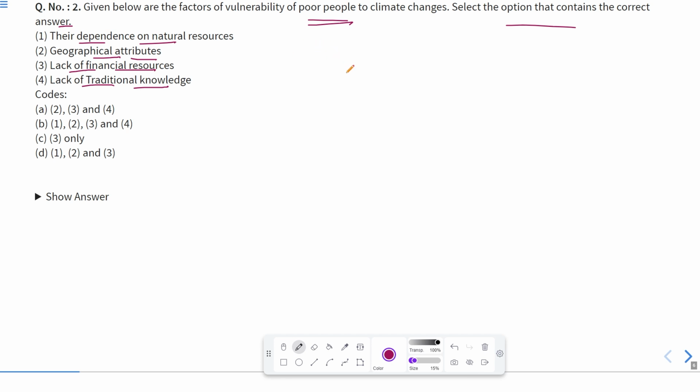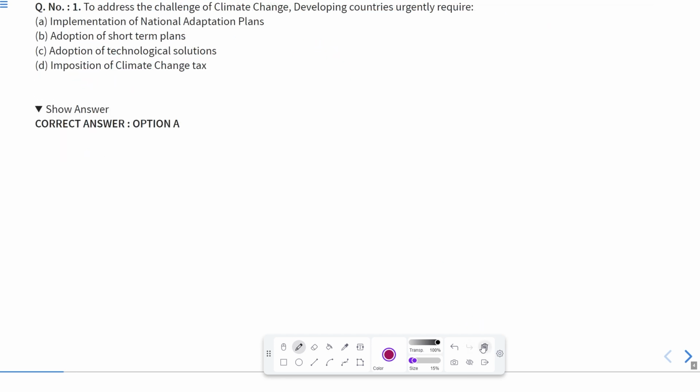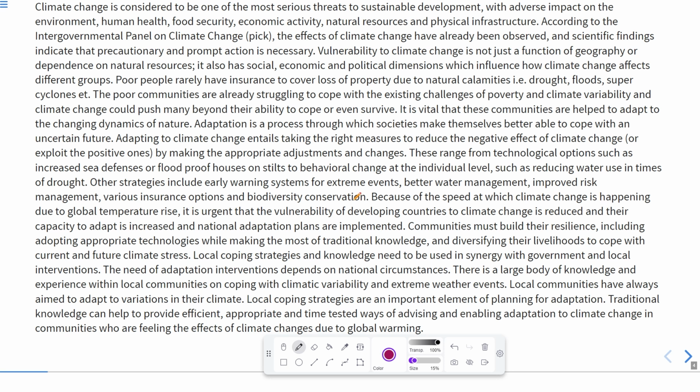Now they're asking about poor people. So let us get back to the passage again, and try to find out the meaning. Vulnerability to climate change is not just a function of geography or dependence on natural resources. It also has social, economic, and political dimensions which influence how climate change affects different groups. Okay, so they are talking about different groups, and these are the factors which make different groups find it difficult to cope with these climate changes.